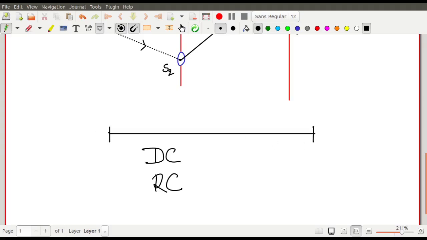So there are two measurements, one is direct current measurement, one is reverse current measurement. Direct current means the current is allowed to pass in this direction once, and another time the current is allowed to pass in this direction, and you measure some length in either situation. You take the mean, so the actual measurement is the direct current measurement plus reverse current measurement by 2. Now the question is why this is done. Why do people measure once in direct current and once in reverse current?